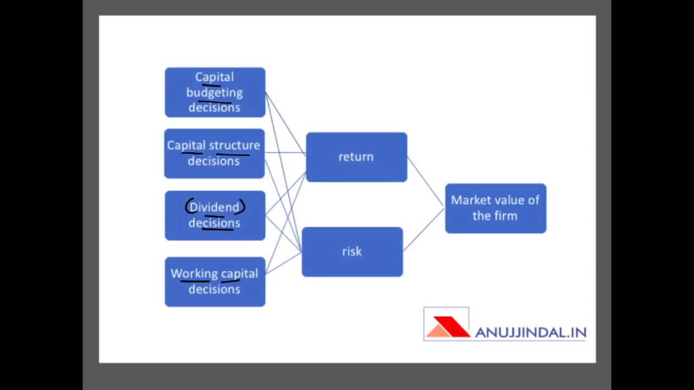So all these decisions have certain level of risk and return, and the fine balance between these two things, that is risk and return, determines the market value of the firm. Therefore, the company has to very cautiously decide what is the level of return against the level of risk that it wants, and this balance will determine the market value of the firm. I hope you have understood the concept of risk return trade off.